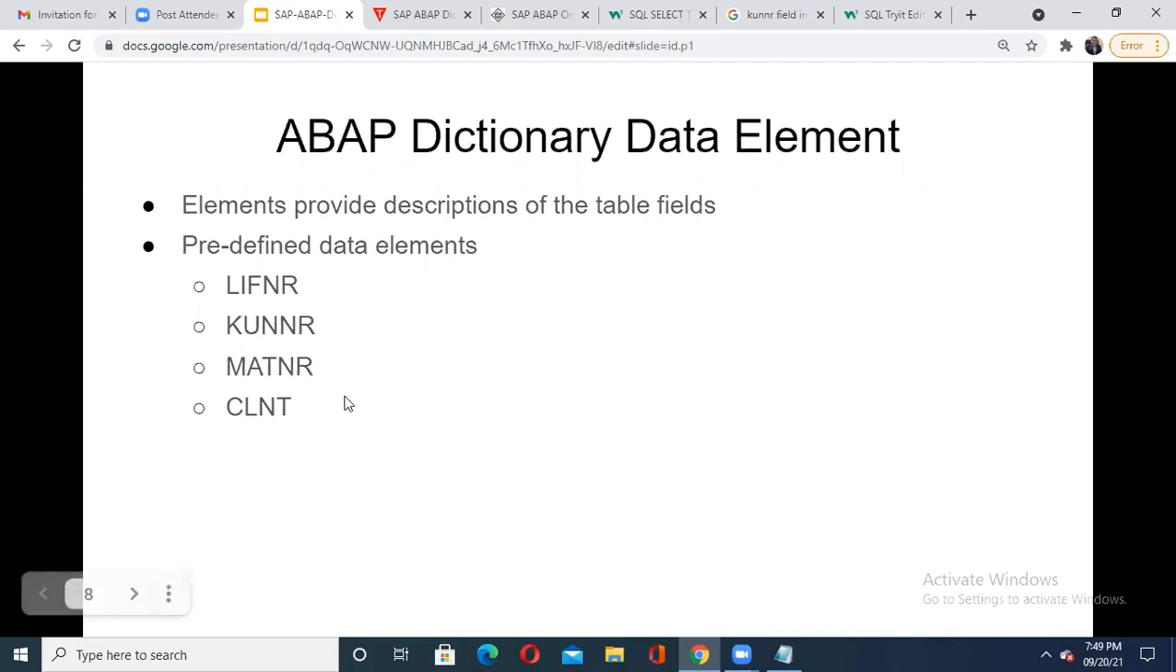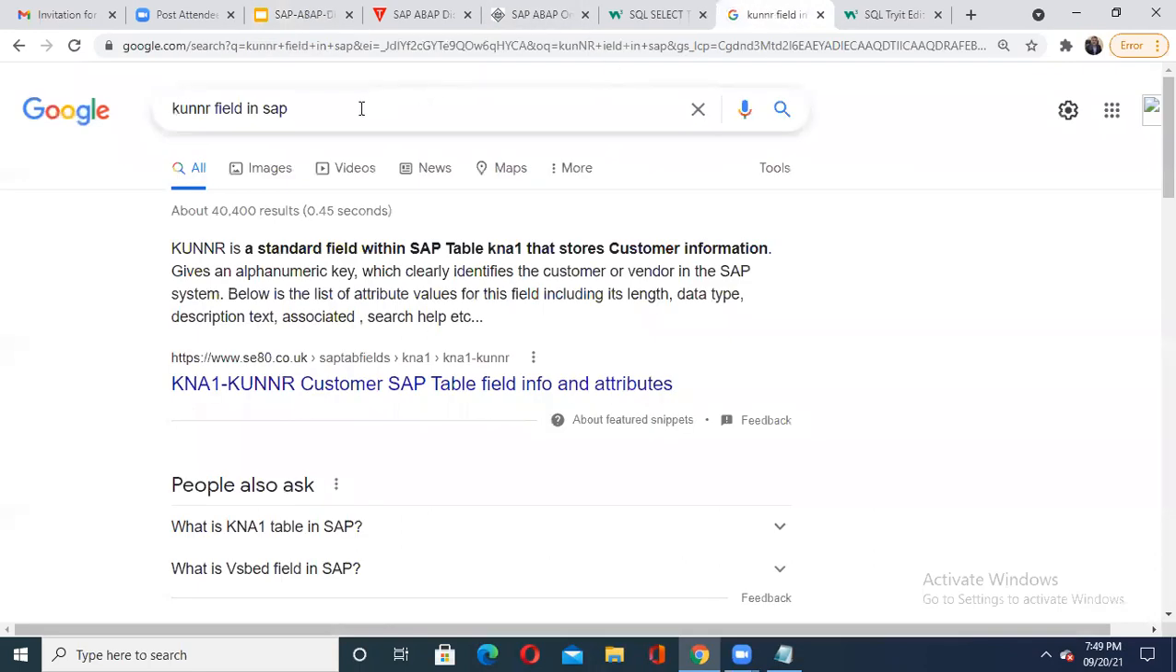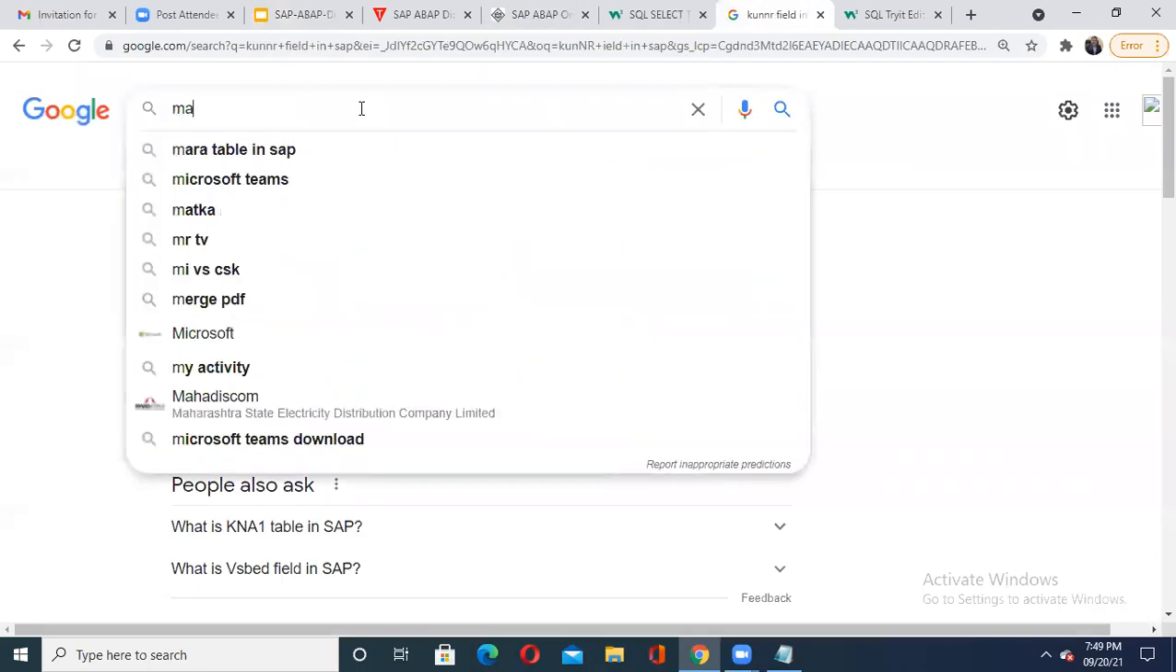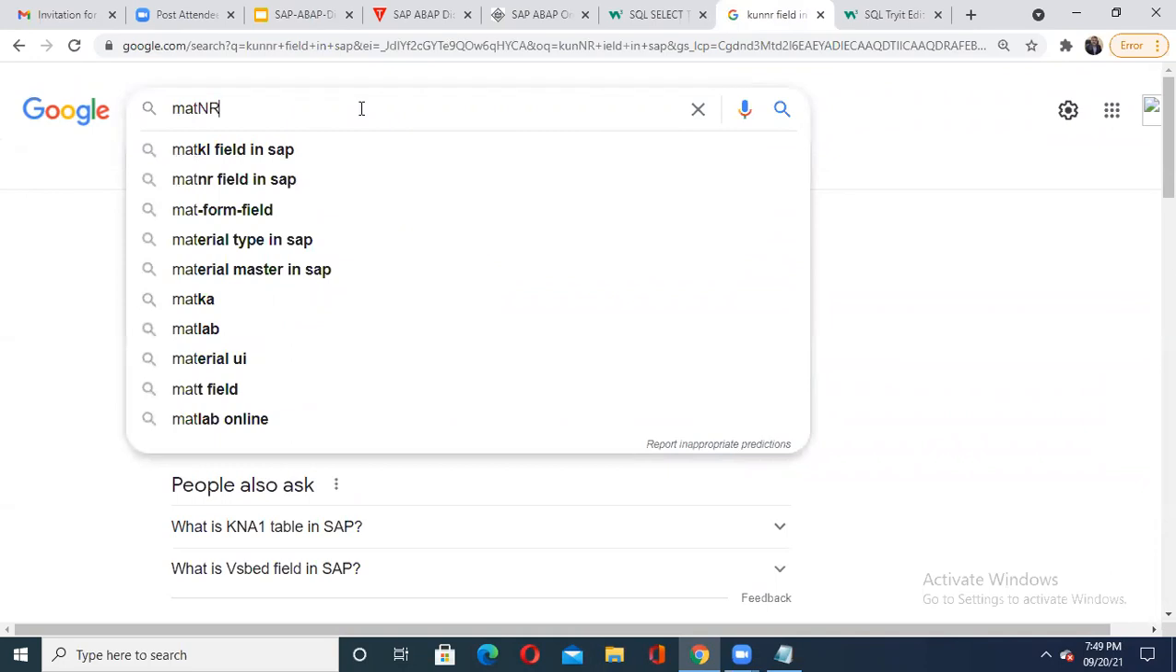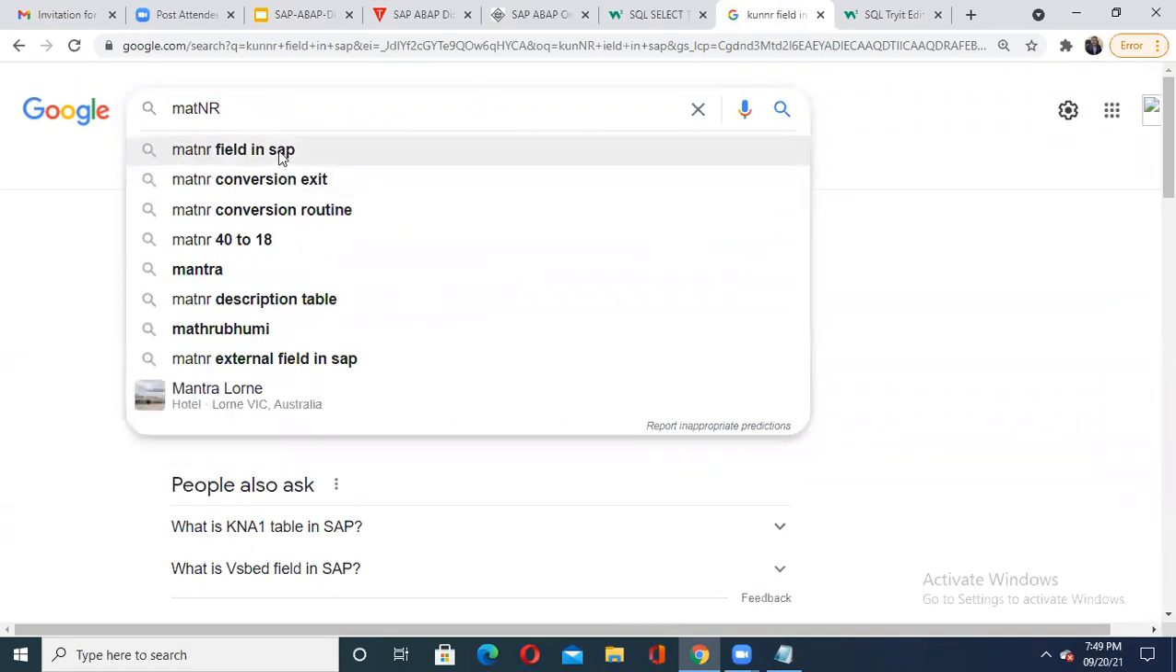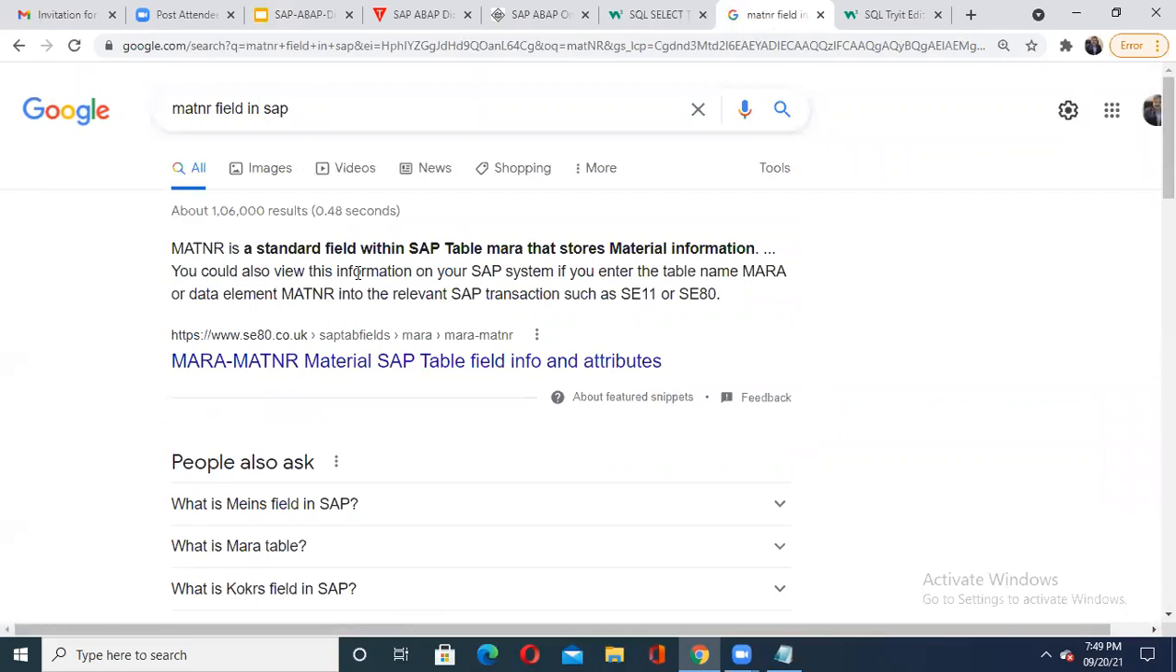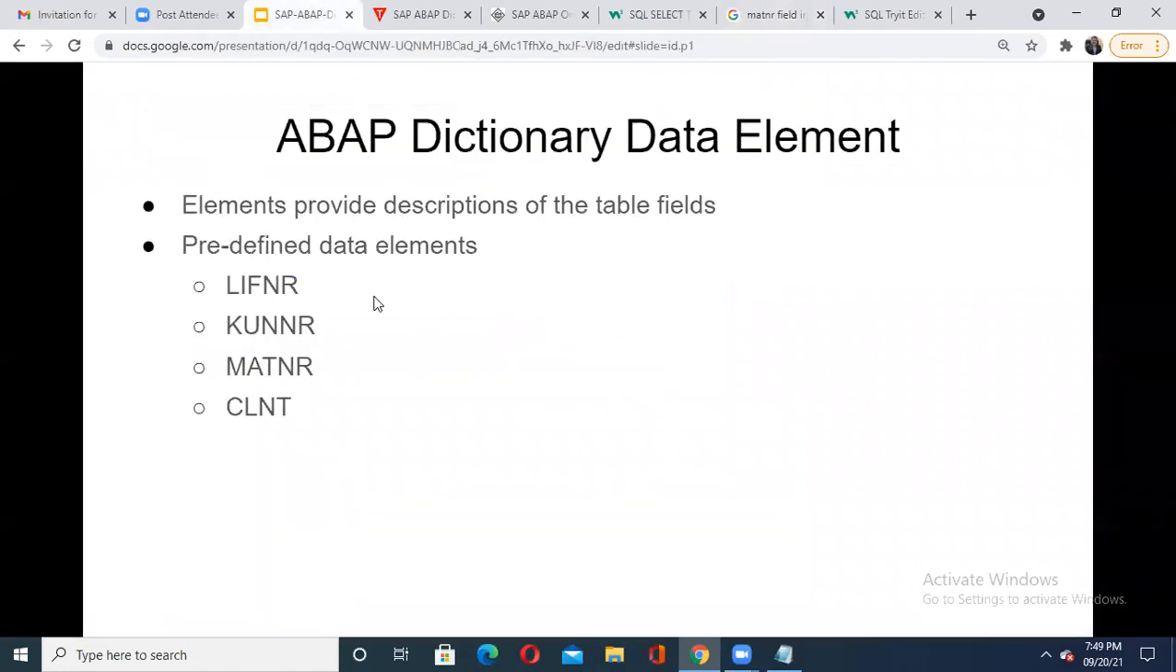Then let us see what this MATNR is. I'll just put it here, MATNR. Let us check it. What is this MATNR? See, MATNR is again a standard field within a SAP table, MARA, that stores material information. To store the material, they are using this particular standard field, MARA-MATNR. So material information is stored in this table. Right now I'm not going in depth about those tables, but let us understand that this particular data element is used to represent that information.